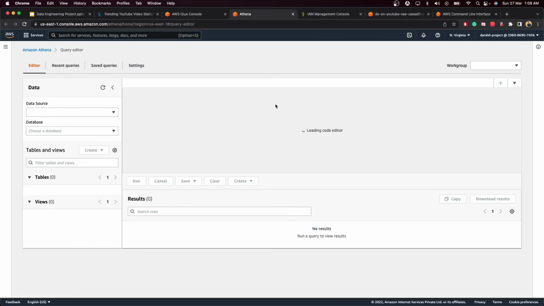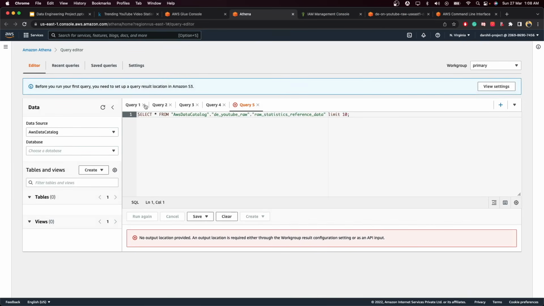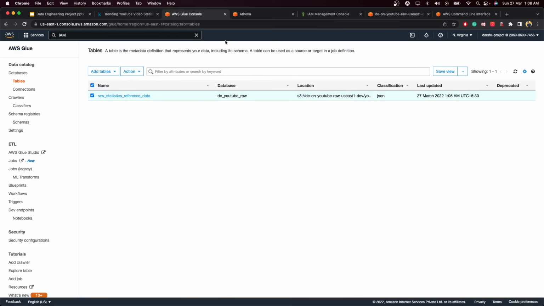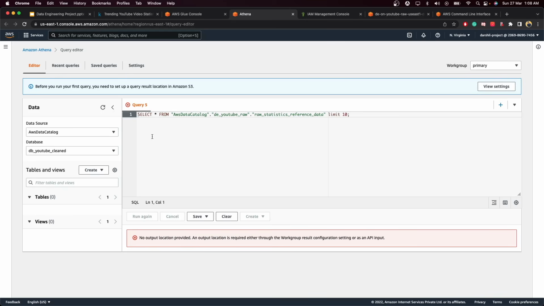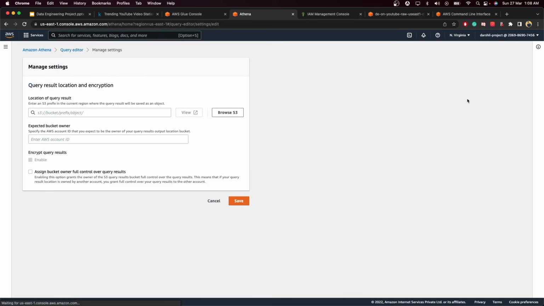AWS Athena. Now AWS Athena is an ad hoc query tool. Once you click on view data, you will be redirected to AWS Athena, which is basically AWS's ad hoc query tool. Over here you can write the SQL query, execute it, and understand what is happening inside your data. First of all, to use AWS Athena, you need to provide the output location. So click on view settings, click on manage, and here you need to provide the output location.